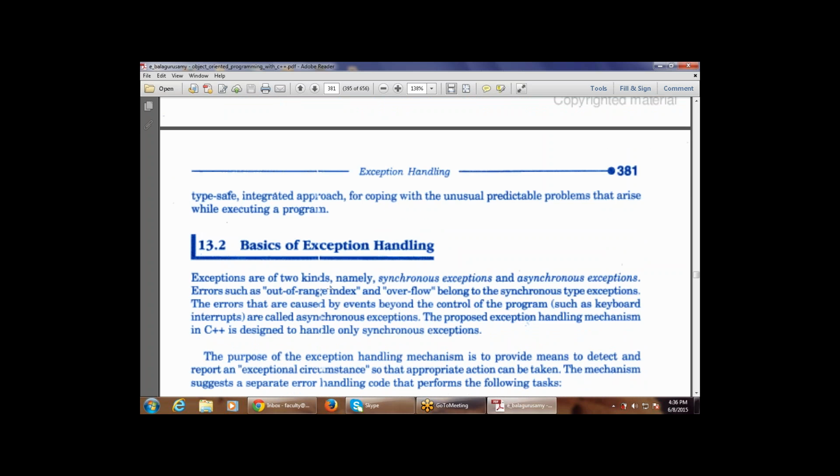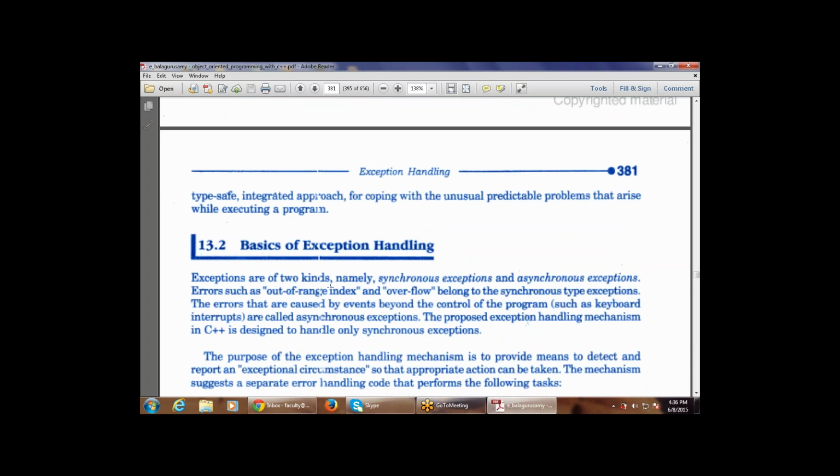Then next is the basics of exception handling. That is, what are the various basics of exception handling and how to use it. Exceptions are of two kinds. There are two types of exceptions in C++: one is synchronous exceptions, and the other is asynchronous exceptions.